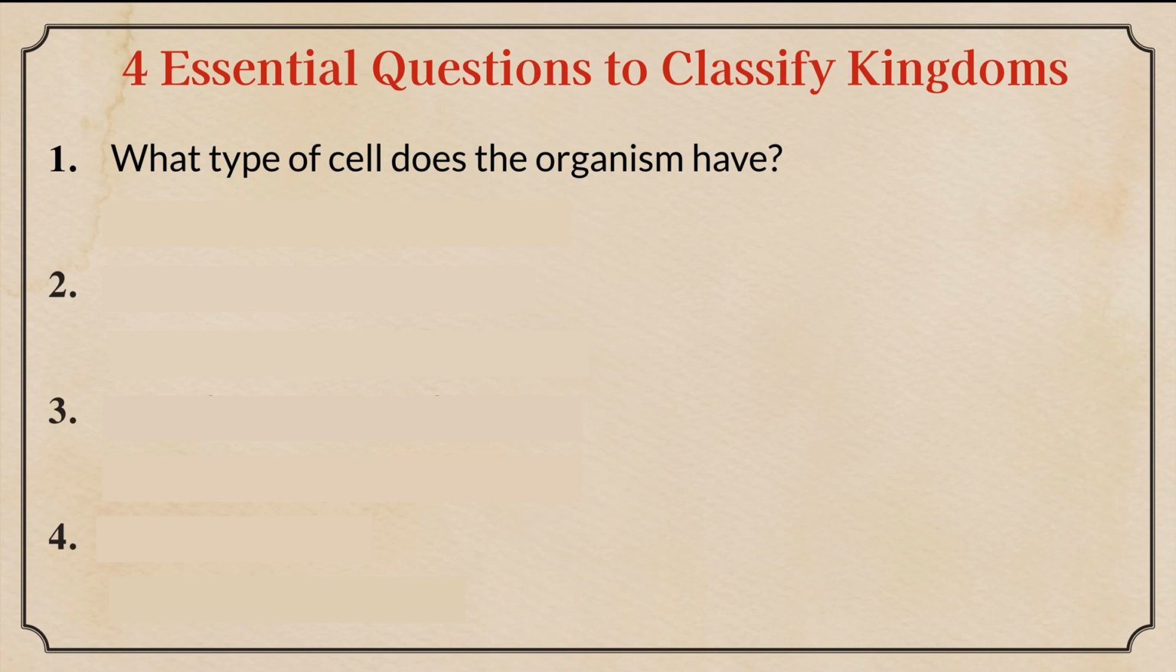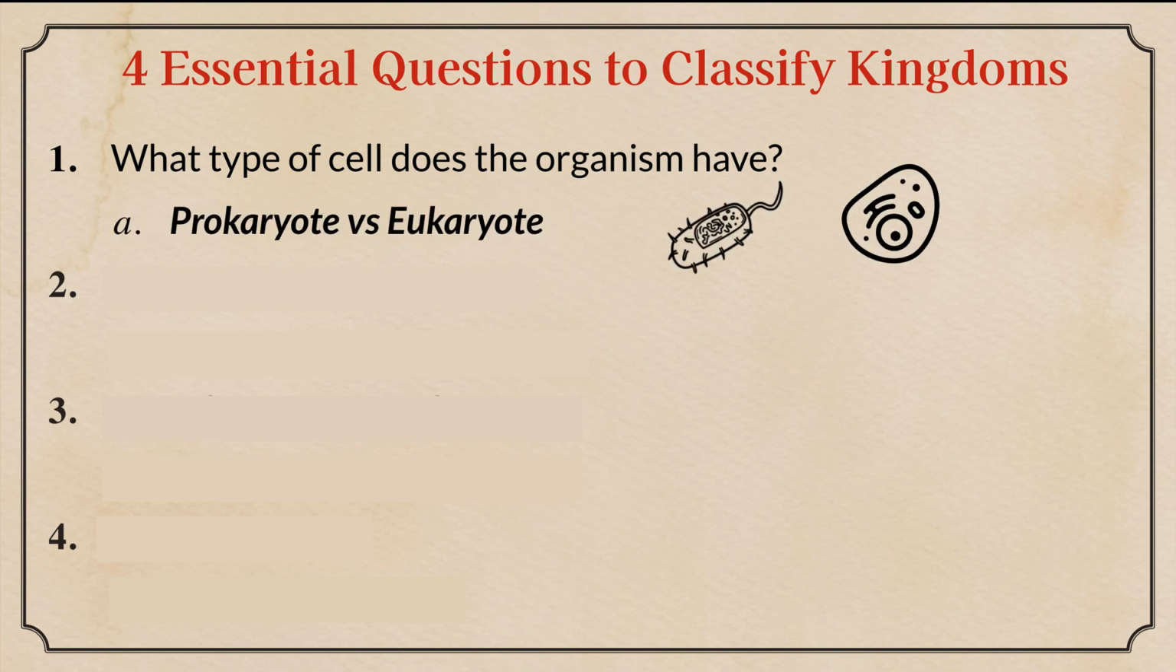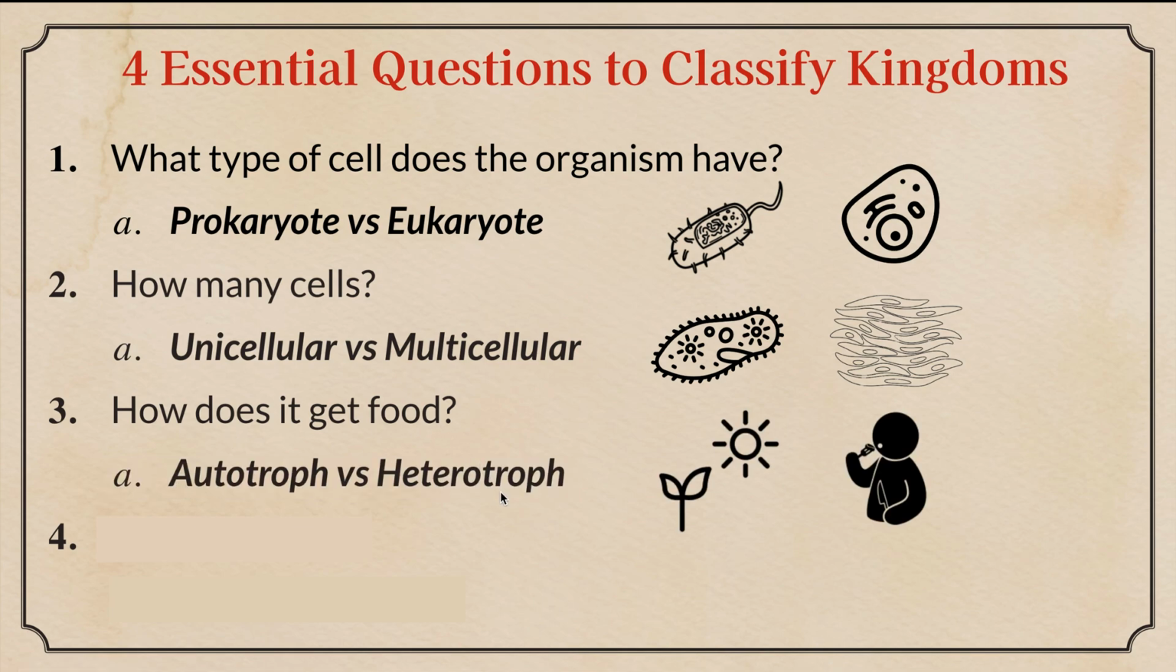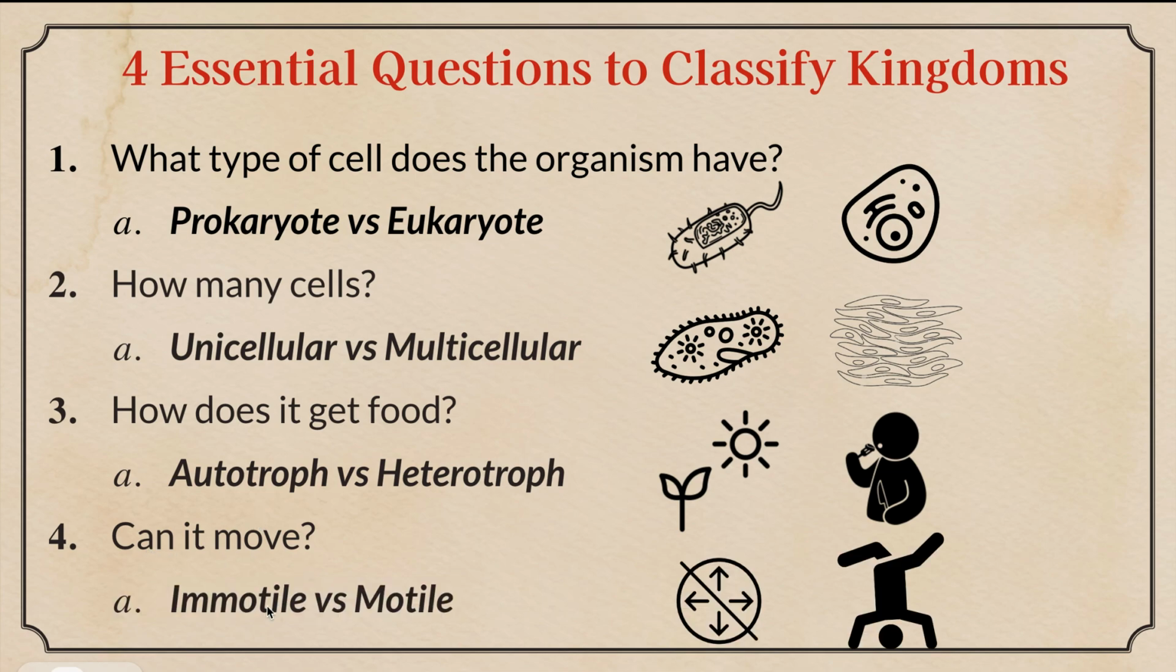What type of cells do these organisms have? Are they prokaryotic or eukaryotic? ¿Qué tipo de células los organismos tienen? ¿Prokaryotes o eucariotes? How many cells? ¿Cuántas células? Unicellular versus multicellular. How do they get their food? Autotrophs versus heterotrophs. ¿Cómo tienen su comida? Can it move? ¿Puede moverse? Immobile versus motile, okay? Immobile o móvil.